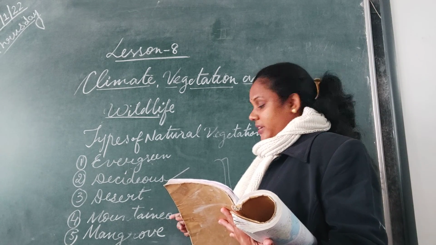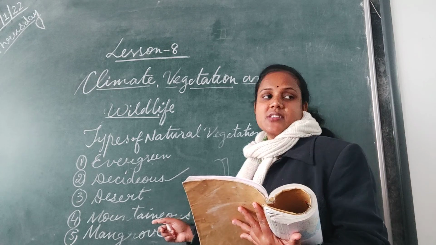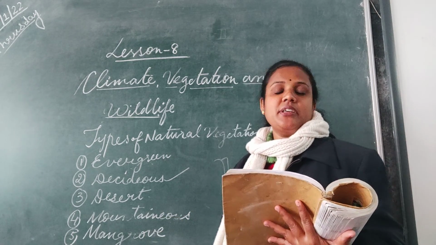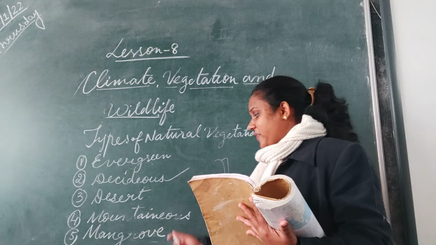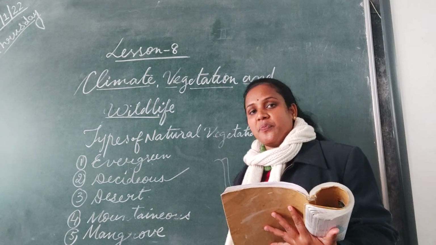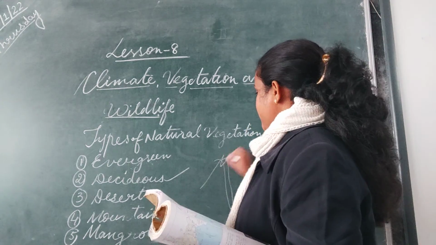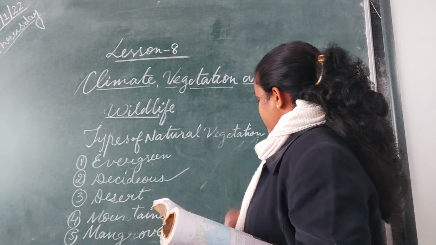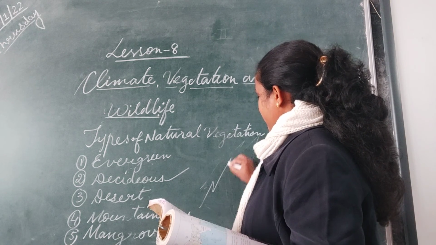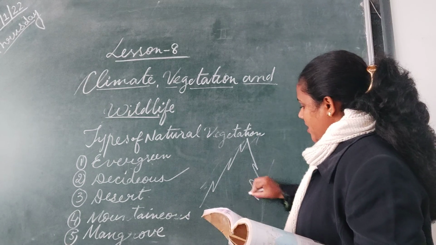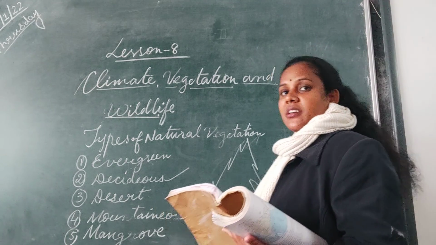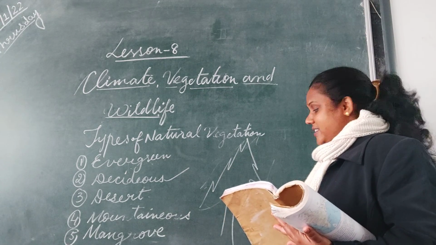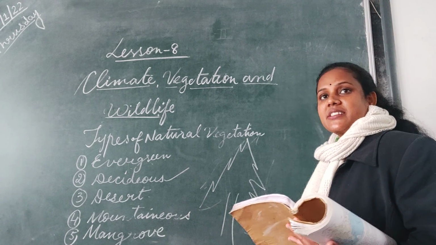Here the rainfall is very less, 900 millimeters we have here, mostly snowfall. We find here coniferous forest. Coniferous means conical shape; the trees here are in cone shape so that the snow which falls in these areas can easily slide off.